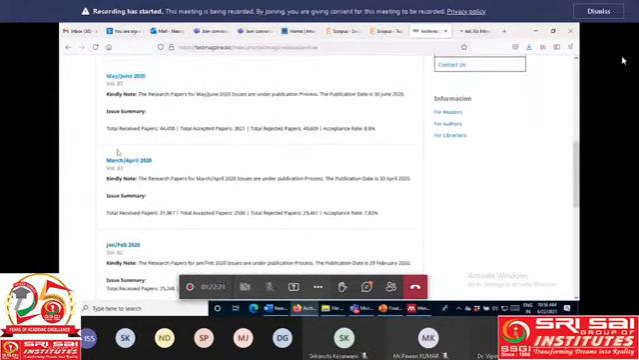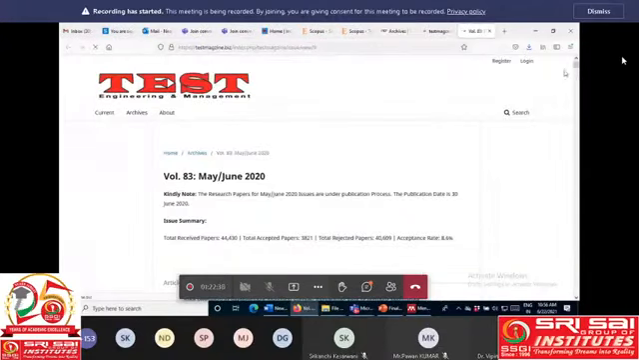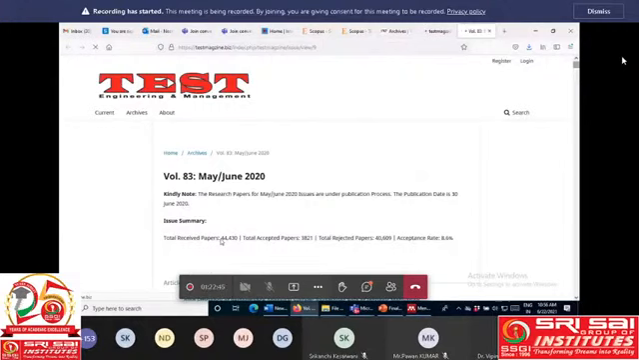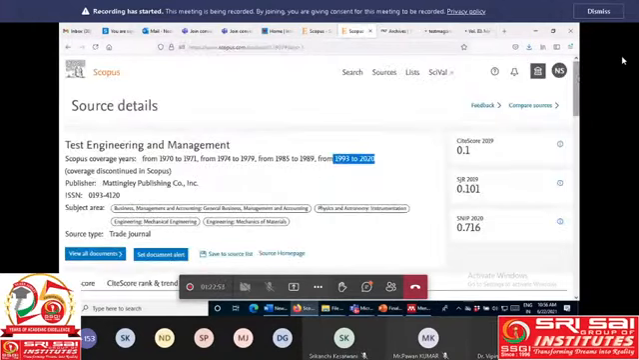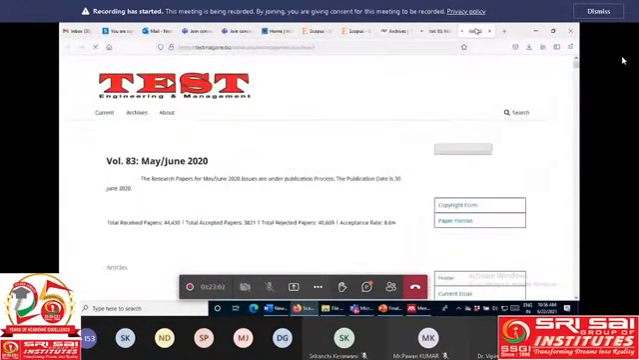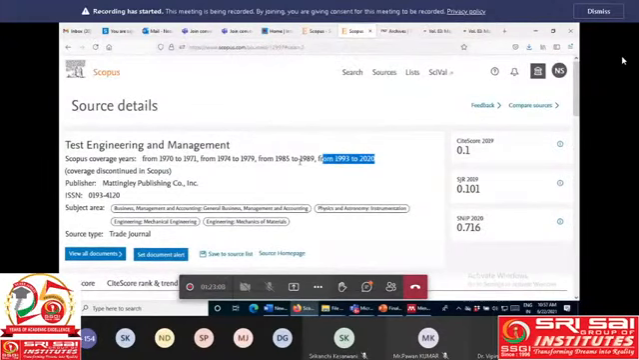For May-June 2020 they received a total number of articles, 44,430. Out of that they have accepted 3,821, but they did not cite those articles in 2020. Still, the Scopus database says that they have indexed up to 2020. So these kinds of journals are ghost journals.